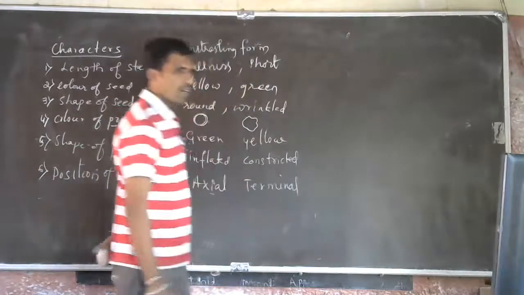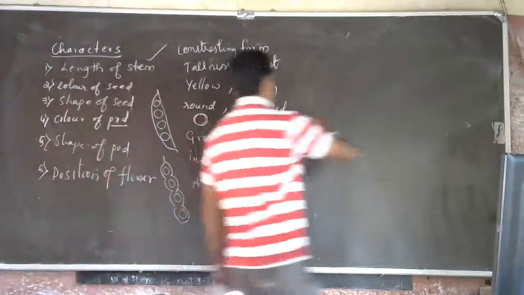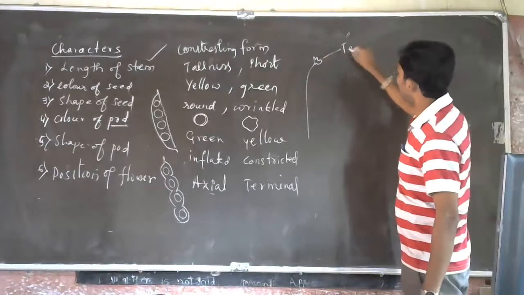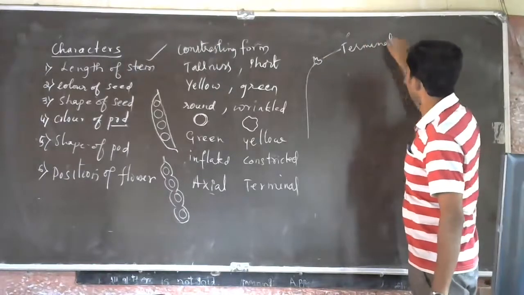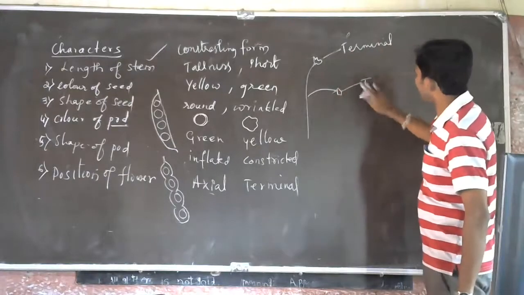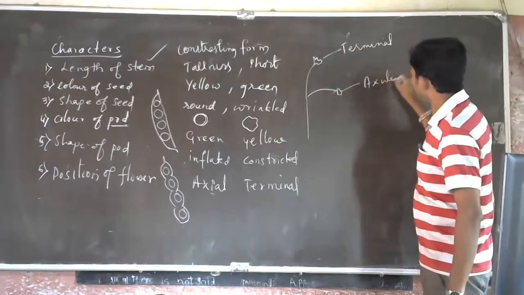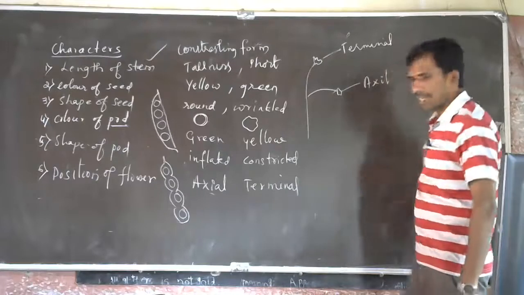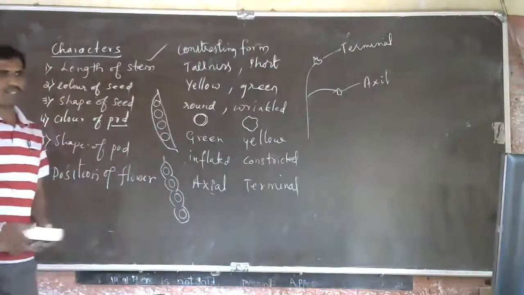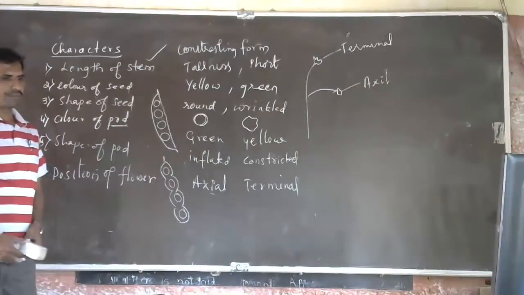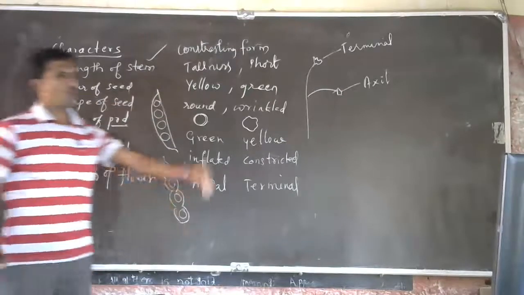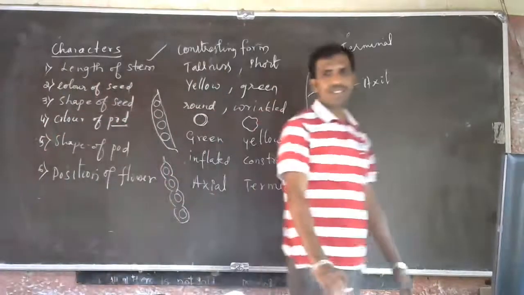Means what? So this is a plant. The flower may grow in the terminal position, at the end of the plant, the top of the plant, or it may be produced here. That is called terminal. The other is axial. Understood? Is it clear? Like that, we have all types of characters. These are called contrasting characters.